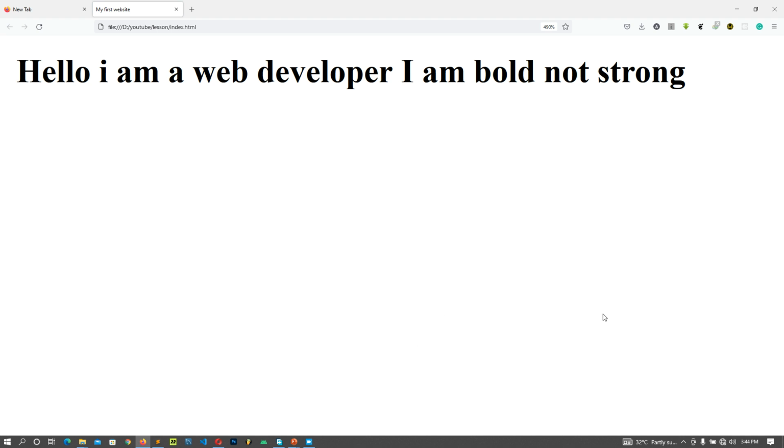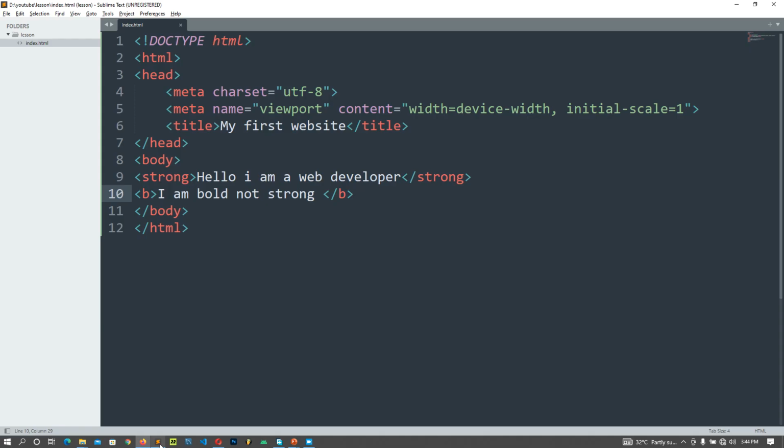Okay, let's move on. We have some other tags. We have the EM tag. The EM tag is called the emphasis tag. It places emphasis on a particular text. Let's try that. This is me placing emphasis on this text.